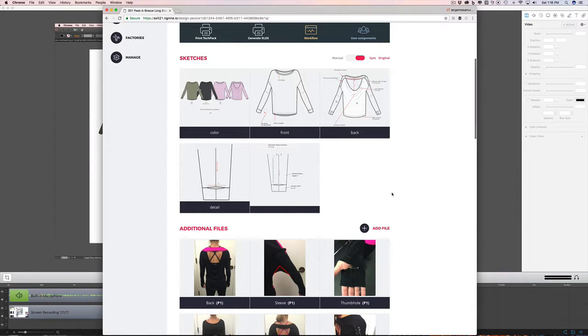So now you can see the Illustrator file has been uploaded now, including your new color selection.